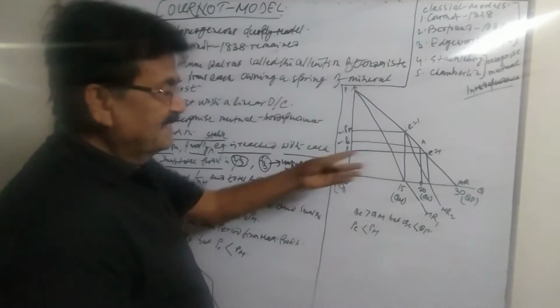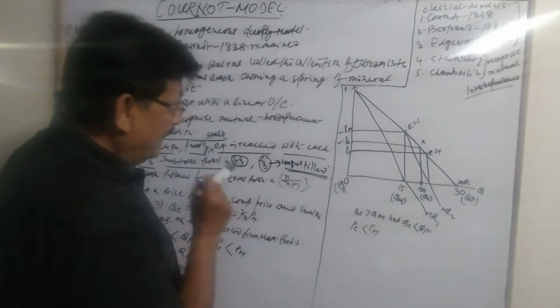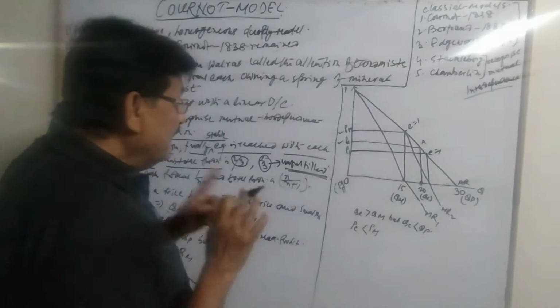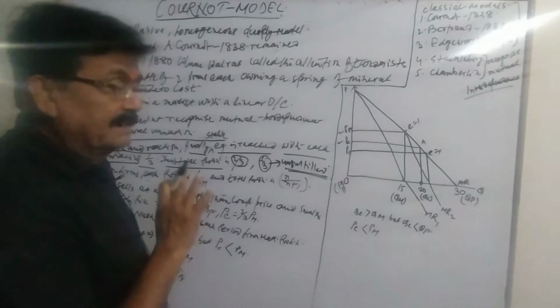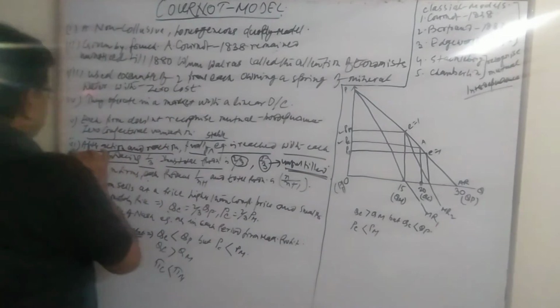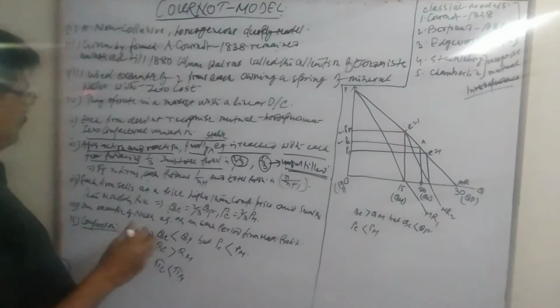We shall see there that we get a Cournot solution where 1/3 of the total market remains unfulfilled, which is a part of the perfectly competitive market demand curve. That we shall see there. This is what happens regarding the production by each firm.